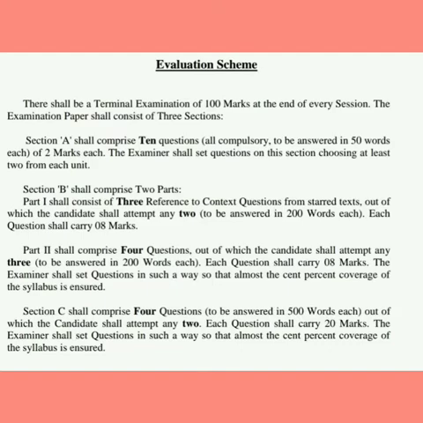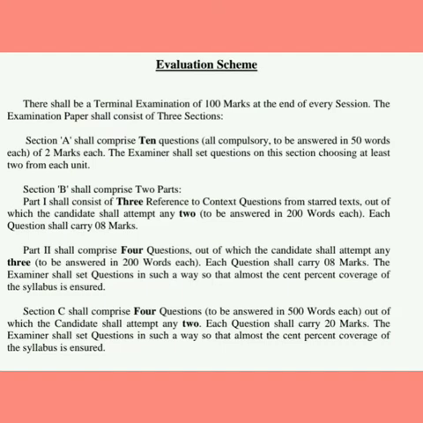The examination paper will consist of 3 sections. In section A, there will be 10 questions that would be all compulsory to be answered, and the word limit is 50 words each question. These 10 questions will be of 2 marks each.